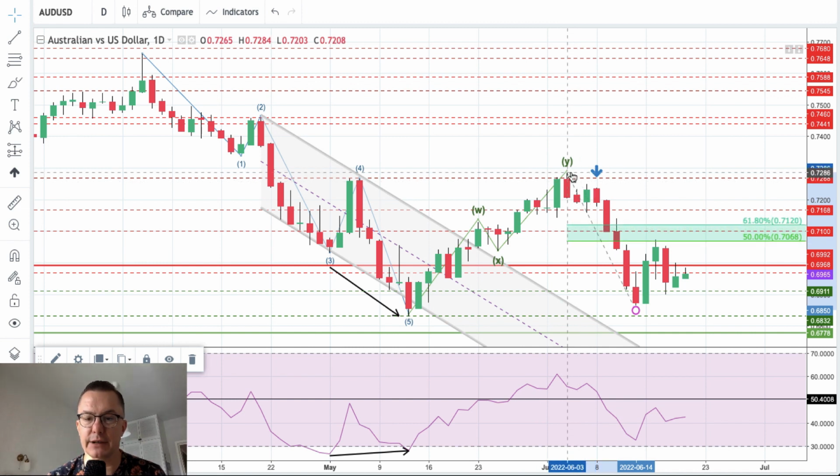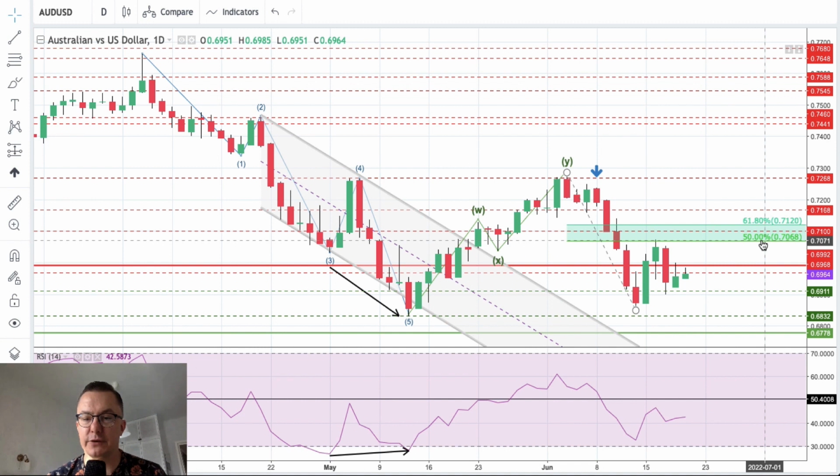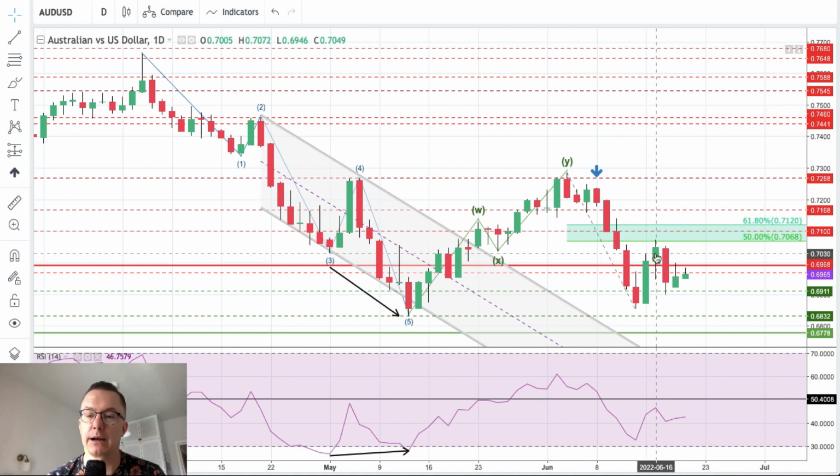It doesn't matter which side I draw it from anyway. If 50% was retraced at 7,068 pips, then we have another down candle. This is a daily time frame chart, so this is a substantial down candle movement. We got the inside bar today, the inside bar of the inside bar.